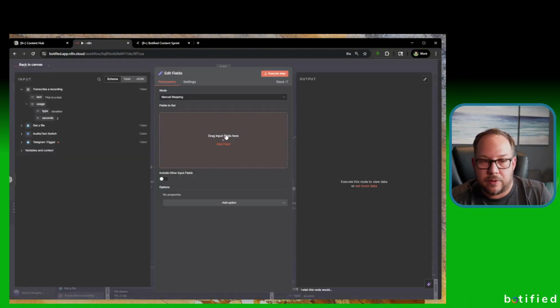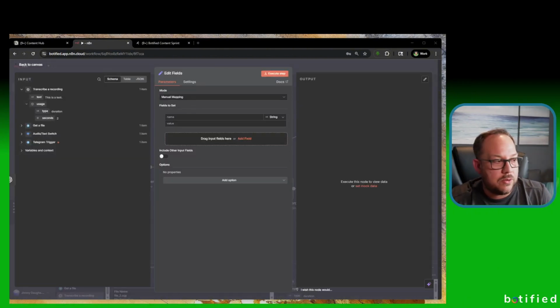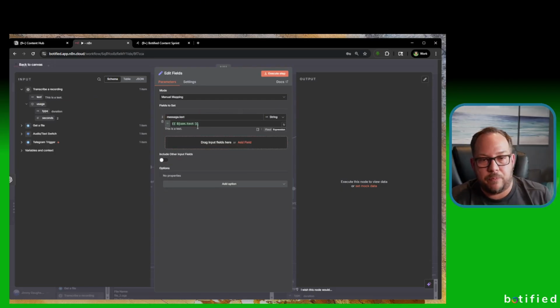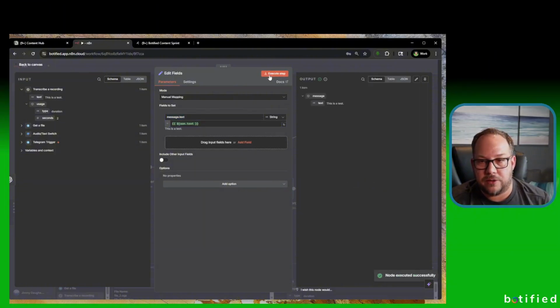So one of the things that you can do here is what's called a set node, okay? So in this node, we're going to say message.text is what we want, right? So we want json.message.text, and it is equal to this json.text. So remember, we can't do json.text. We need json.message.text. So this transforms this variable to be rewritten as this one. So if I execute that step, now I have